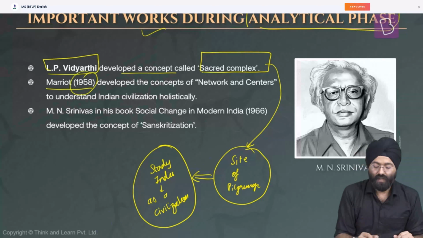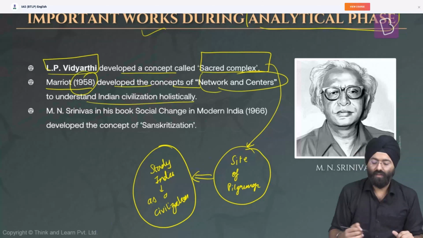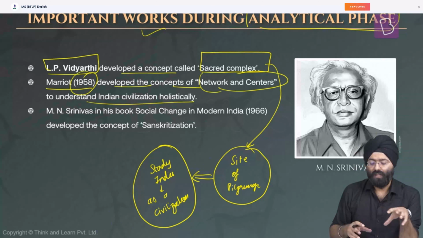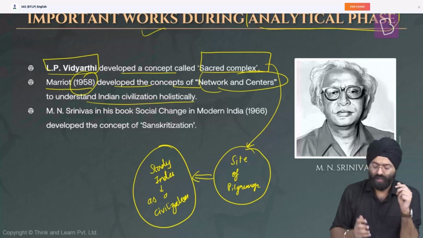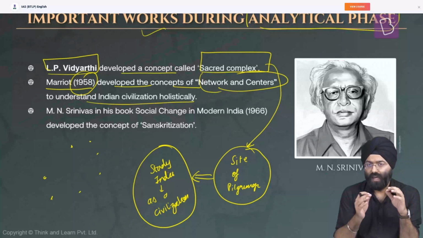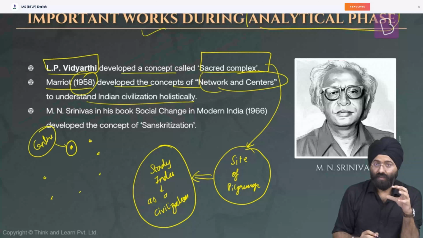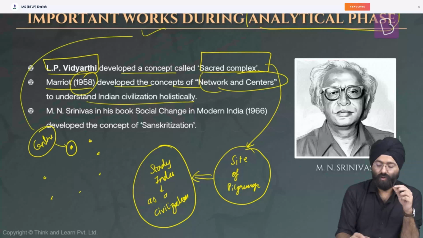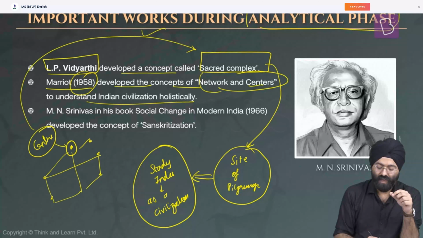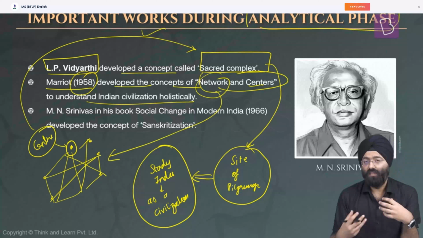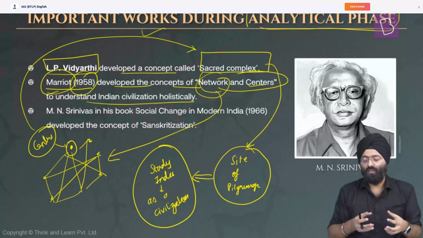Now, Marriott in 1958 developed the concept of network and centers to understand the civilization holistically. See, what the sacred complex meant for L.P. Vidyarthi, network and centers are an extension of the topic. I'll just explain in brief. For example, we have 12 Jyotirlingas in India. Every Jyotirlinga, let us assume, can be a center. That center itself is a site of pilgrimage and can be associated with the concept of the sacred complex. Now that is a center, that is a node, but various Jyotirlingas are also linked to each other. They have a cultural commonality between them, right? So that is a network that is being formed. So this is the concept of network and centers given by Marriott. It is an extension of the concept of the sacred complex.